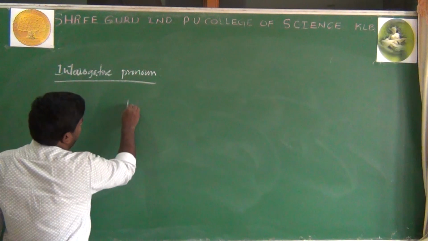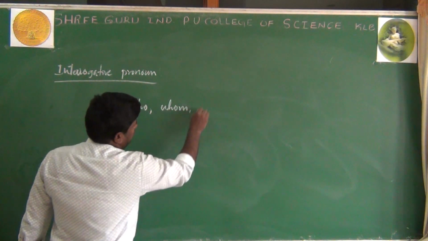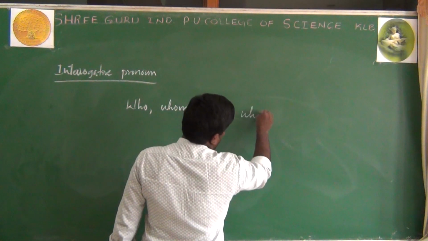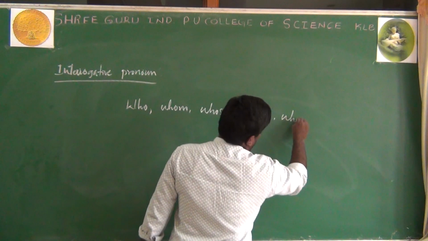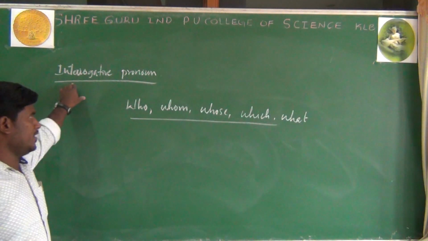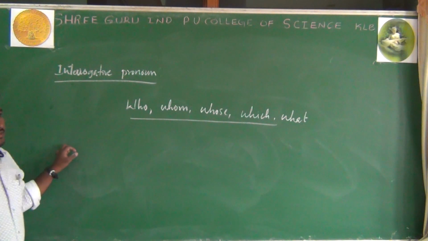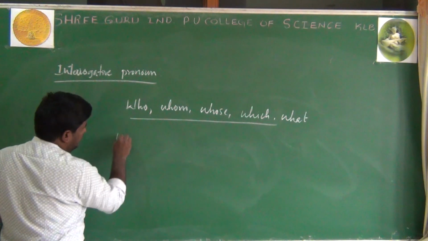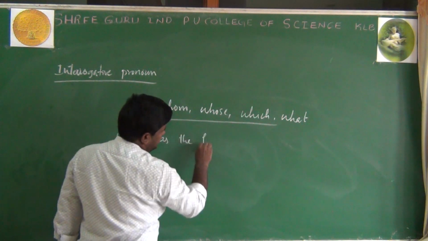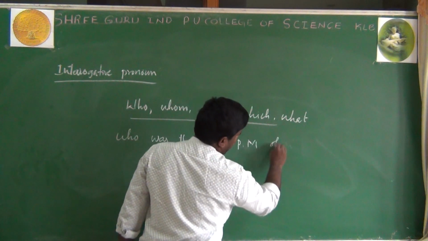For example, who, whom, whose, which and what. See, these are interrogative pronouns. Interrogative pronouns are used to ask questions. For example, who was the first prime minister of India?